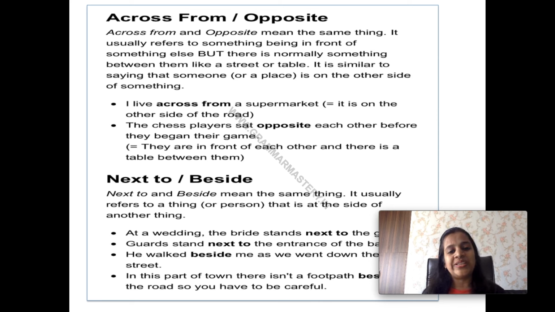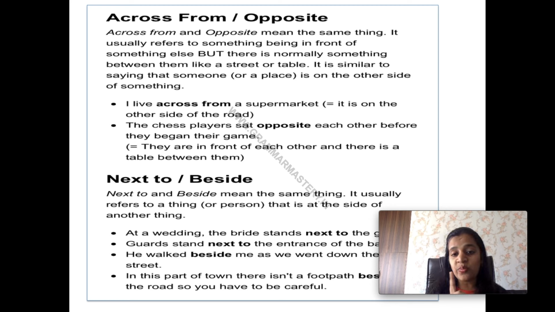Next to, beside. Next to and beside mean the same thing. It usually refers to a thing that is at the side of another thing. Beside means at the side of something. At a wedding, the bride stands next to the groom. In this part of town, there isn't a footpath beside the road, so you have to be careful. यहाँ पे रोड की साइड पे फुटपाथ पेवमेंट नहीं है, that is why you have to be careful.